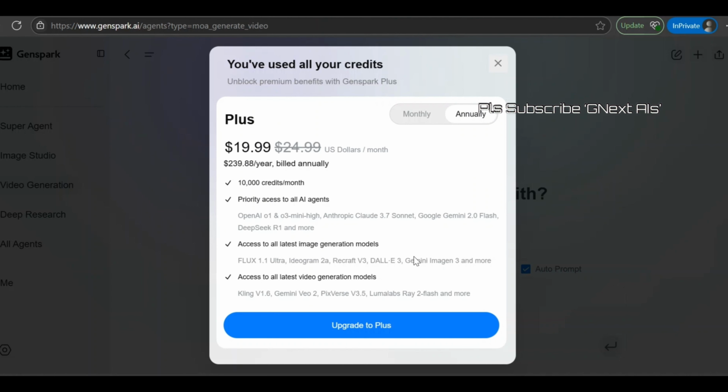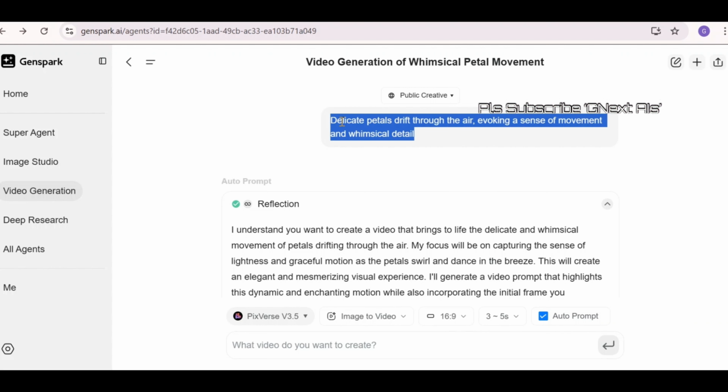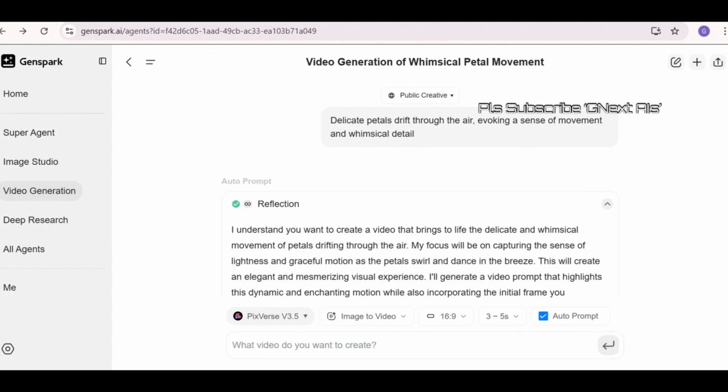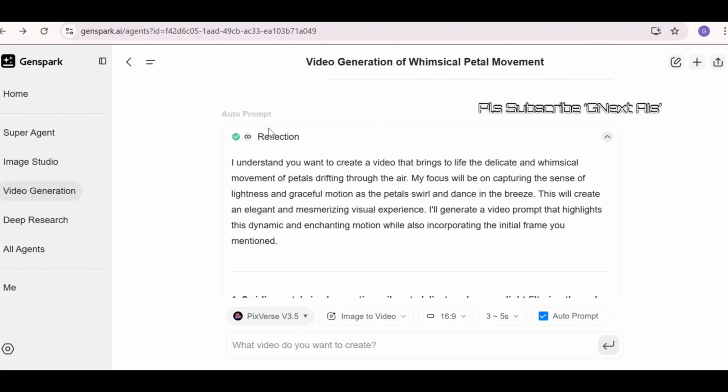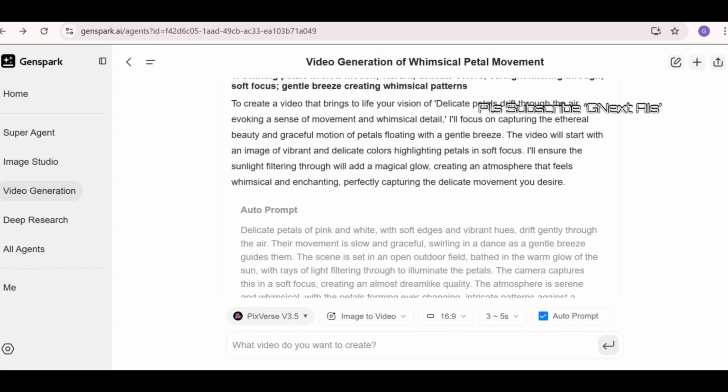But for our video, we will use another account just to show you guys how it's generating the video. I have created another account where I have logged in, and I have directly used one video model, right? The same prompt I have given: the delicate petals drifting through air, evoking sense of movement and whimsical details. What it really does well is that it first reflects what it understood, meaning what the prompt you are trying to achieve. Then after that, it is improving the prompt.